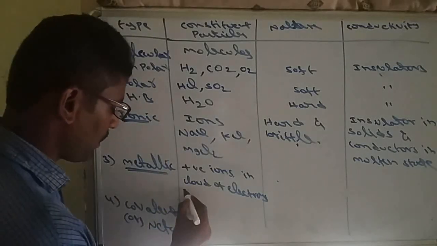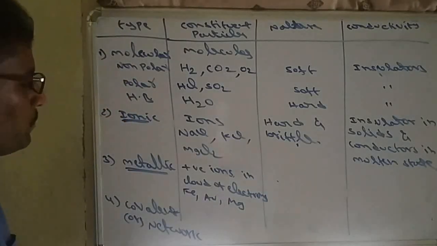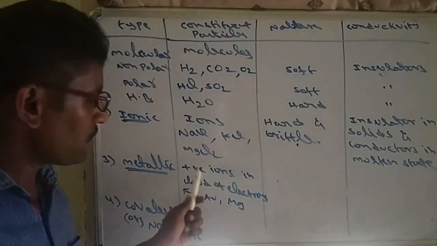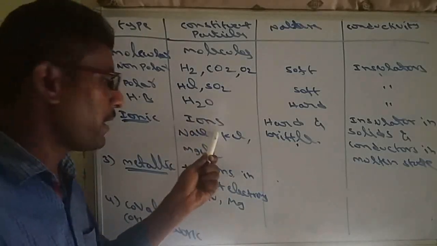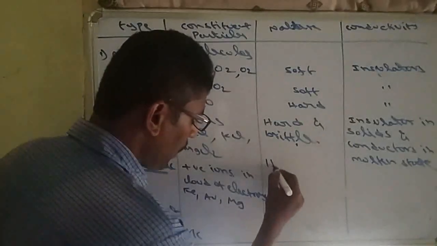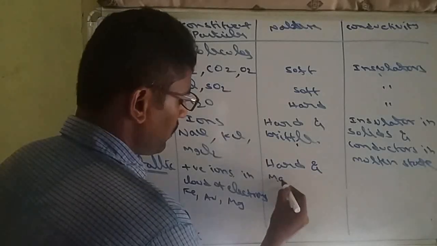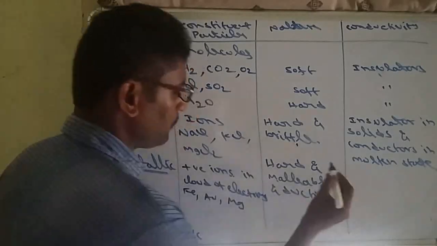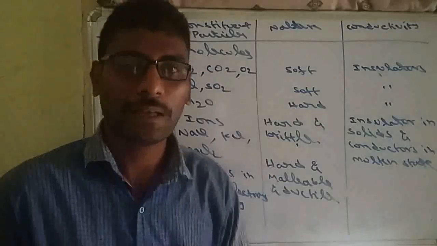The examples can be iron, gold, magnesium. Any metallic solids we can take. All metallic solids are under metallic. So this is a constituent particle, positive ions in the cloud of electrons. Here constituent particles are ions, there constituent particles are molecules. Now metallic solids are also hard in nature and they are not brittle, whereas they are malleable and ductile. Metallic solids are hard, malleable and ductile.